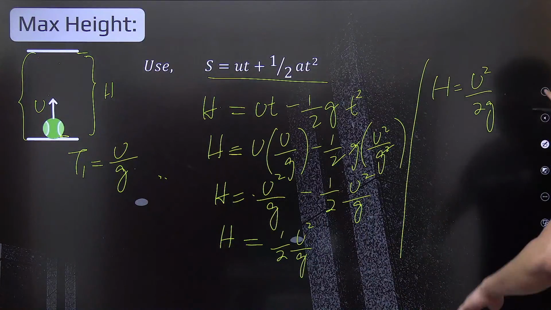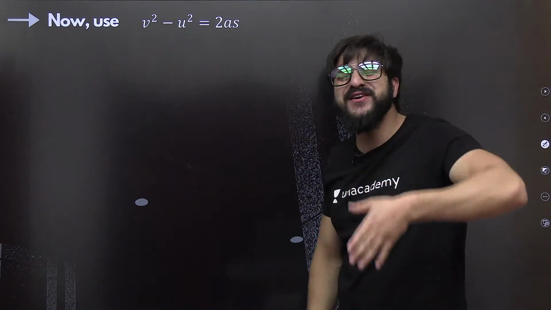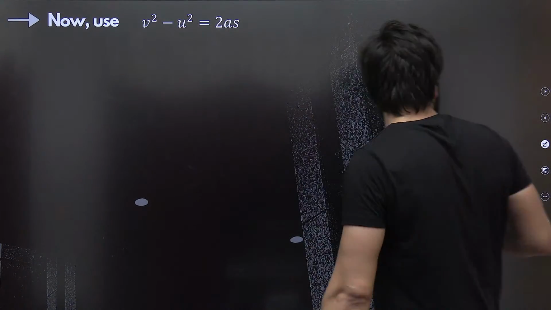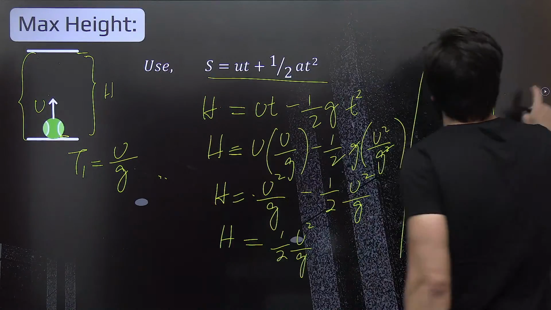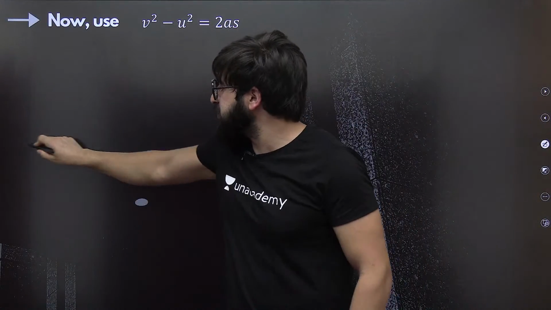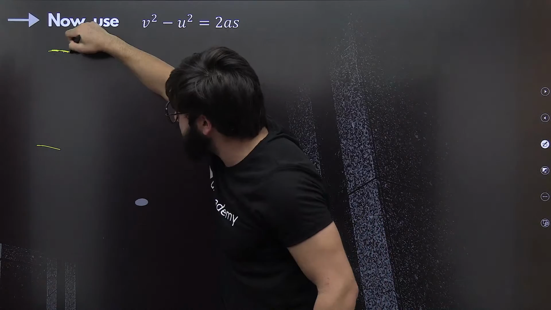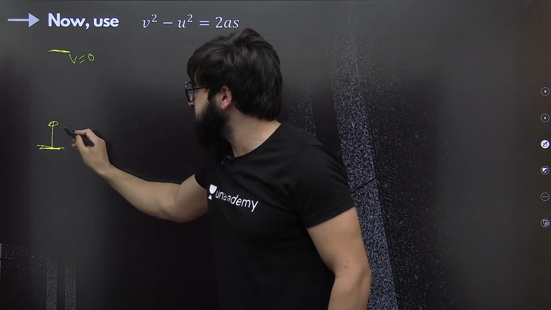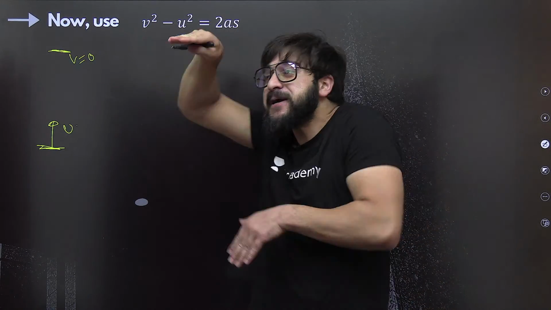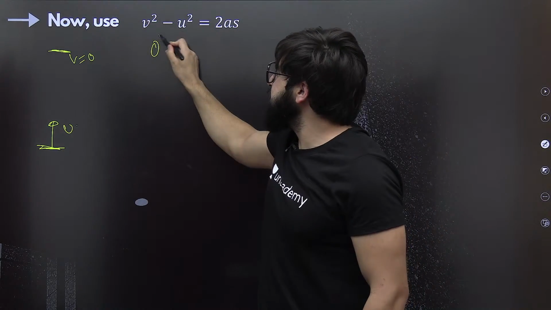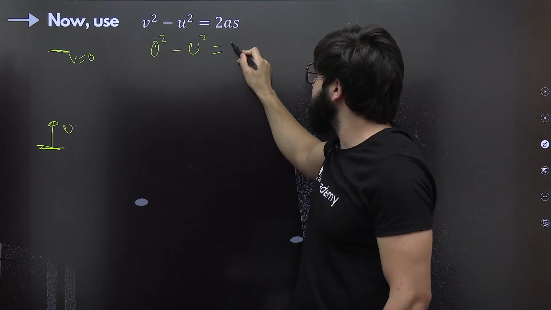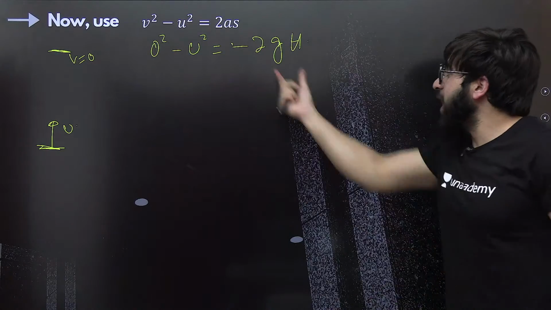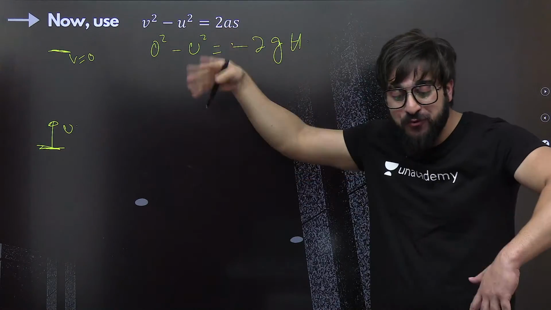Now, we want to use this method, just in one single step. Can I use this formula directly, from this point to that point? When the body goes from this point to this point, the final velocity is 0, and the initial velocity is u. So 0 squared minus u squared is equal to minus 2gh directly. Why minus 2gh? Because acceleration is minus g, so we take it as minus.